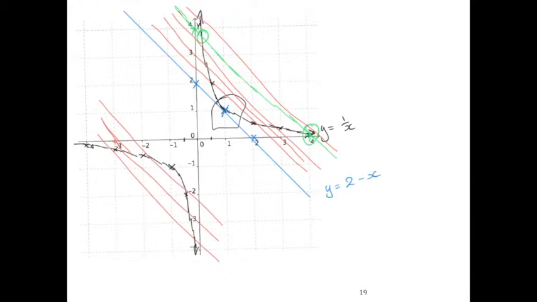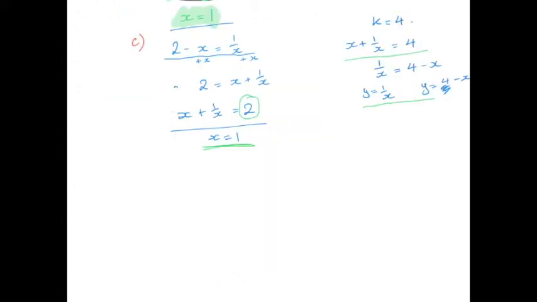So what that's told me is, because it's symmetrical, when k is bigger than 2 and less than negative 2, we will have 2 solutions to the equation x plus 1 on x equals k.